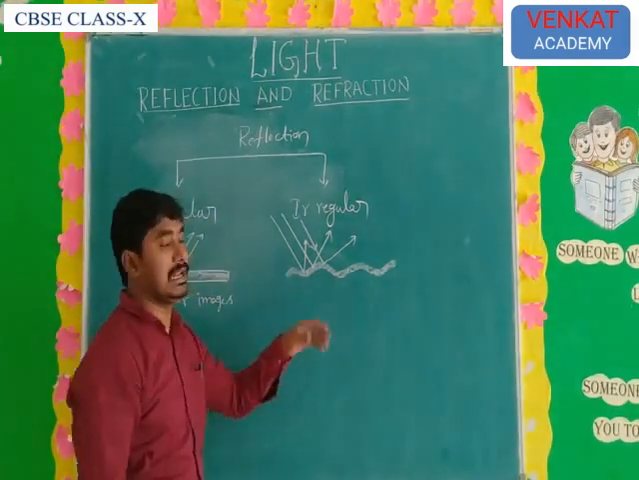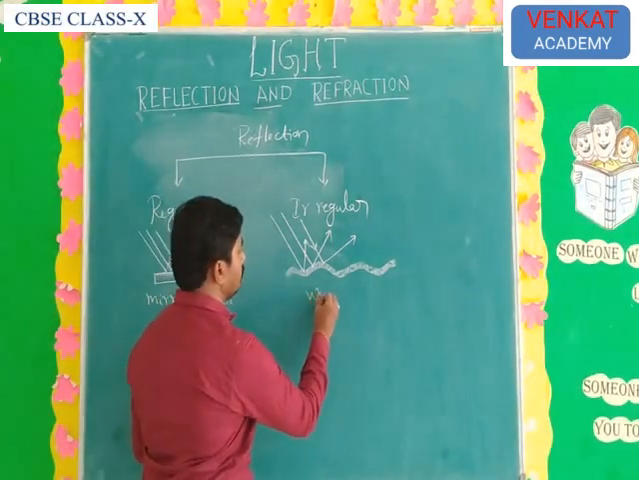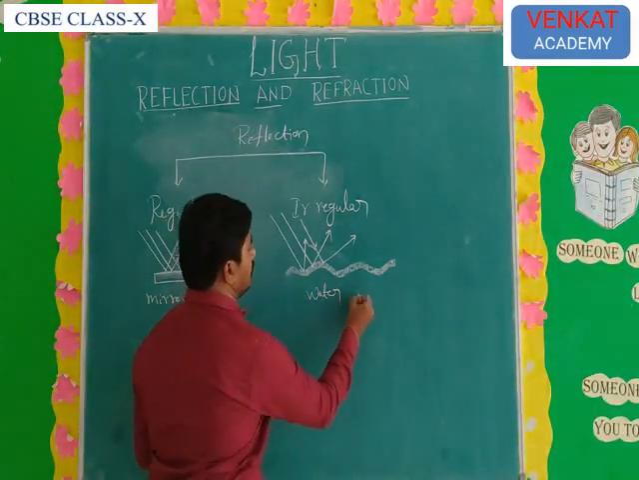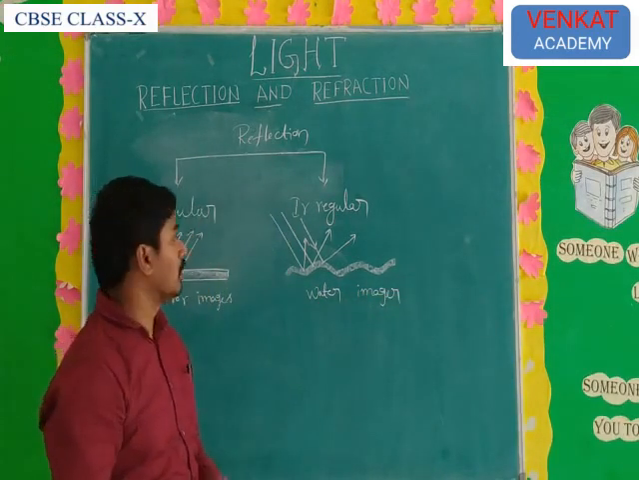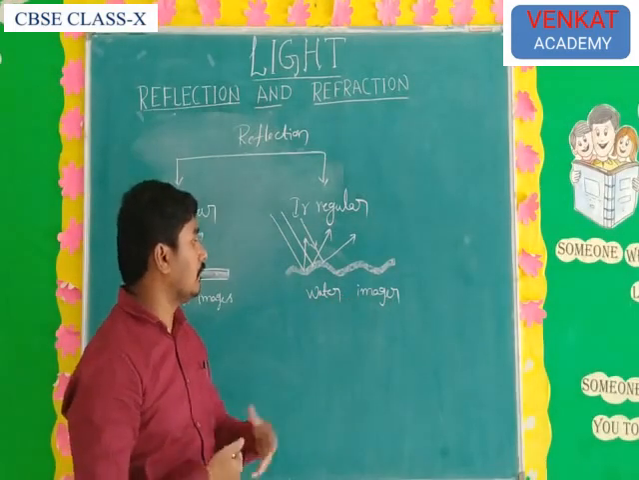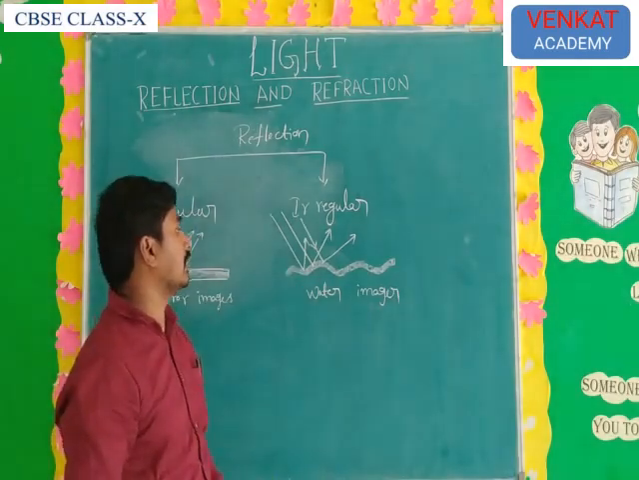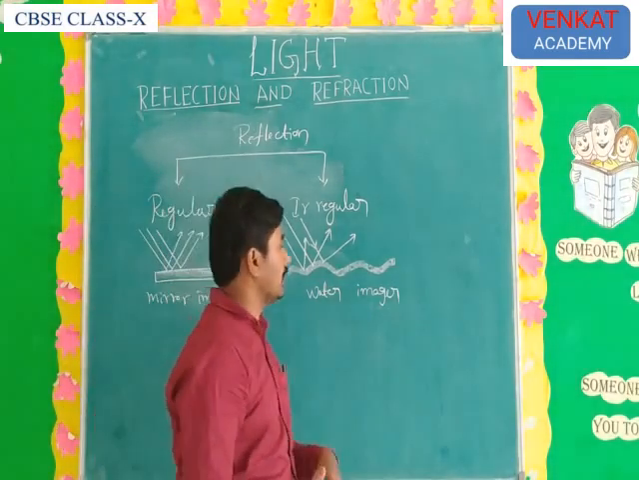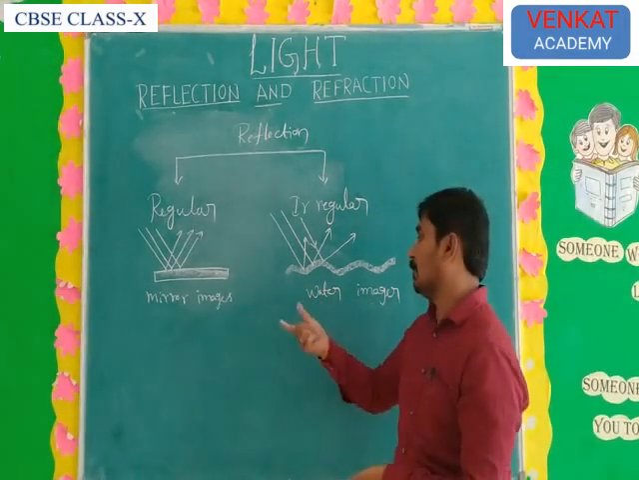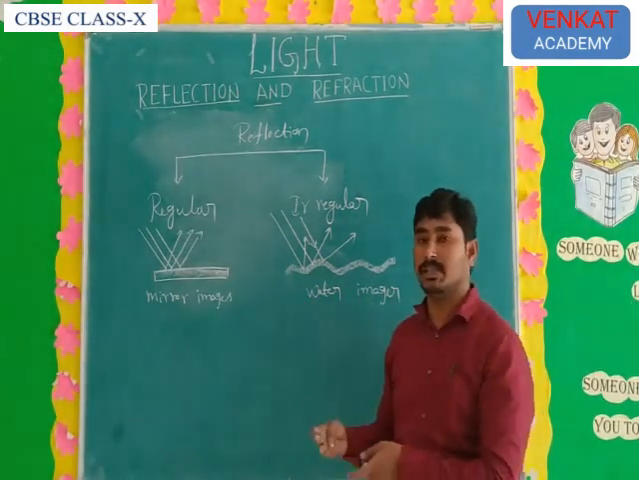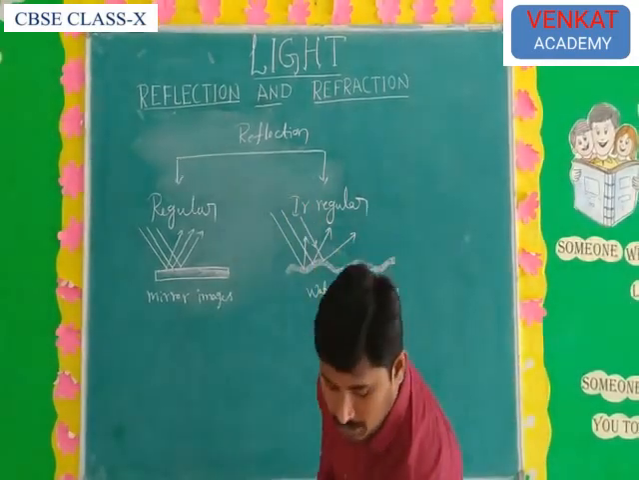What is the example for irregular reflection? Water images are the best example. Here the image is formed, but it does not appear very clearly. There are different examples, such as water images and polished marble images. So many examples are there. So understand what reflection is and what the types of reflection are.